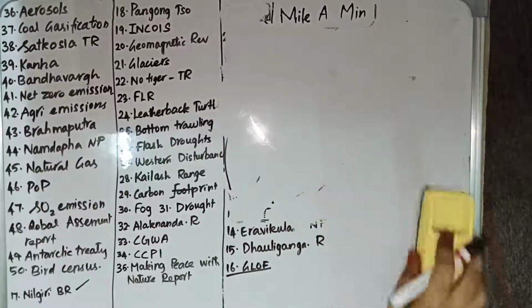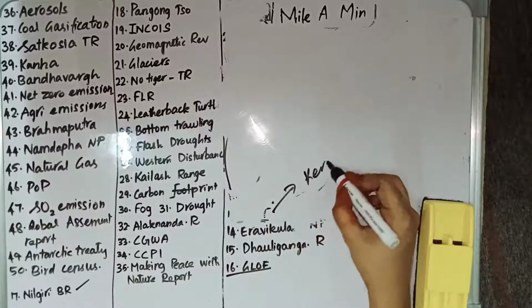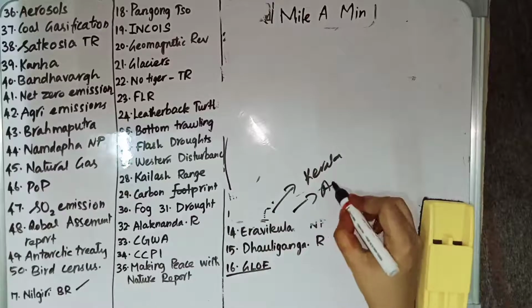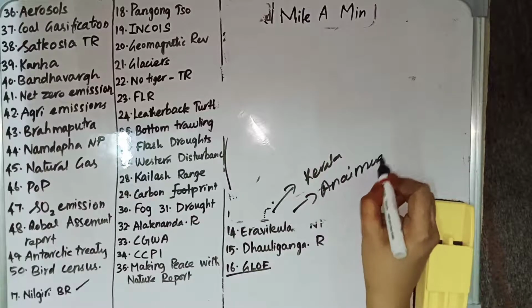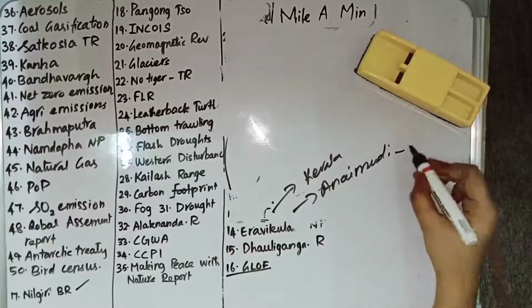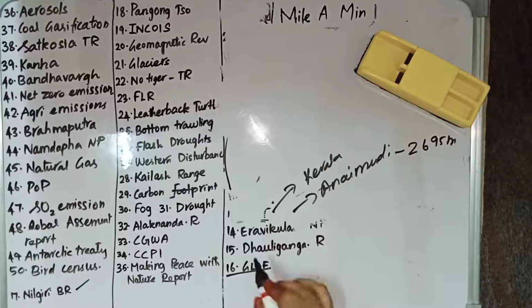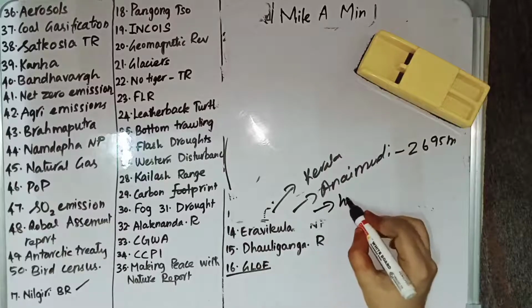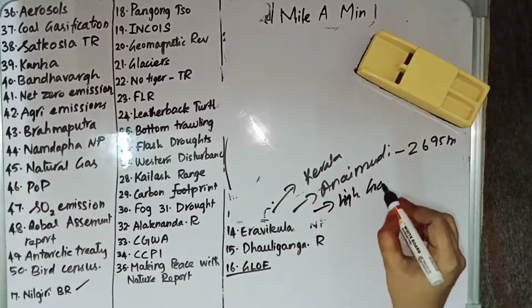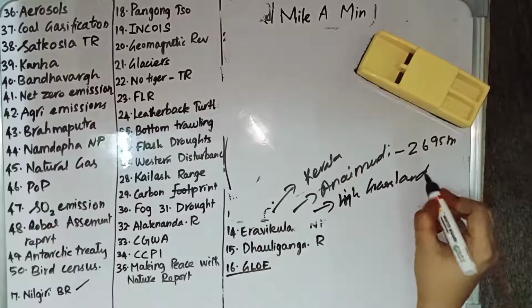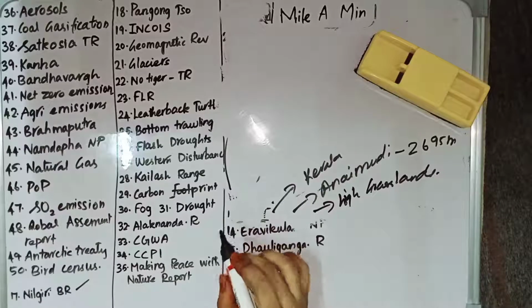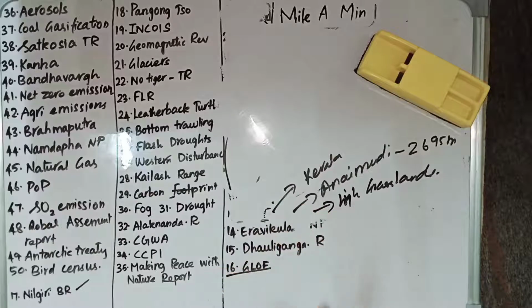Then we have Eravikulam National Park. Eravikulam National Park is in Kerala's Idukki district, and it has Anamudi. Anamudi is the highest peak in South India, and its height is 2695 meters. This national park has high altitude grasslands, and IUCN is planning to start a grasshopper specialist group. They are going to estimate the grasshoppers in India, which is going to be done in this national park.